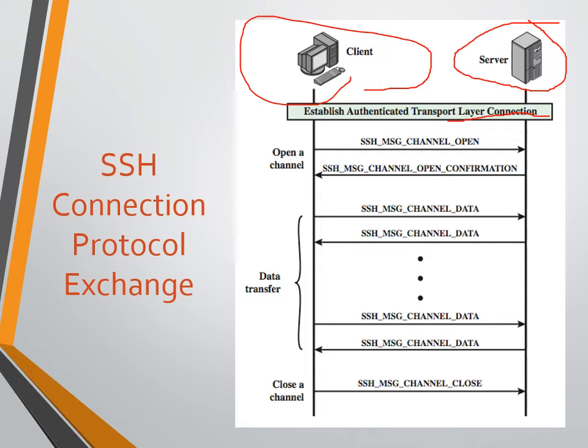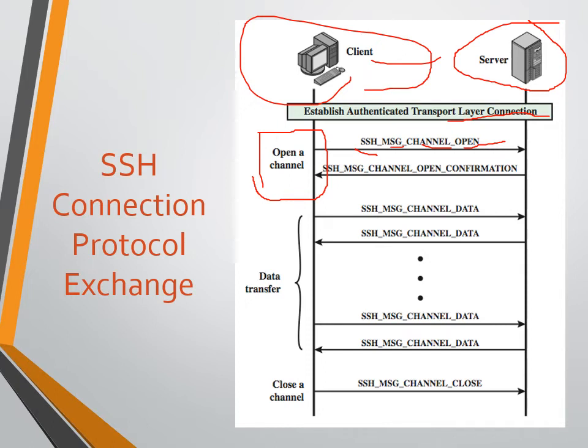So all the personal information is shared between the client and server. Now it's time to establish the channel for the communication. So now there is a request from the client to open a channel by sending a message in SSH, SSH_MSG_CHANNEL_OPEN. A channel needs to be opened for this client because he is a trusted client.